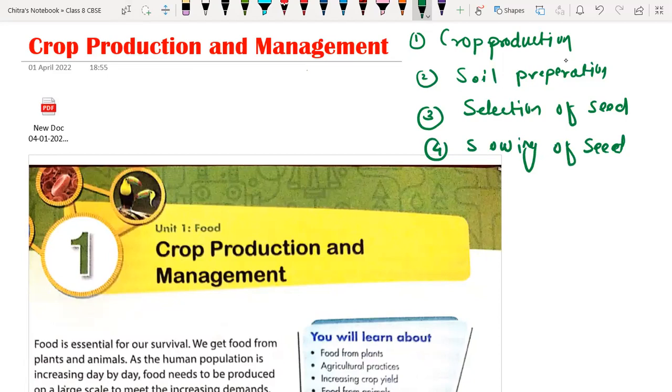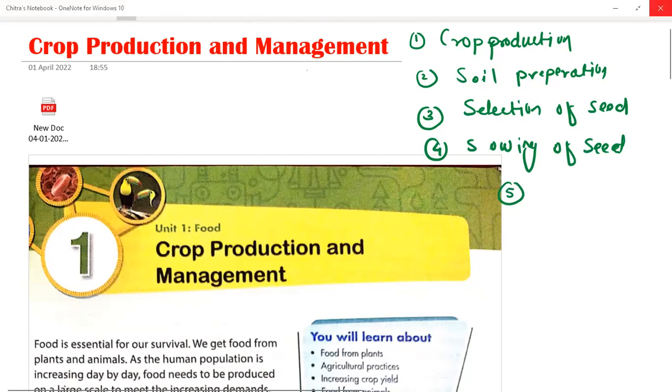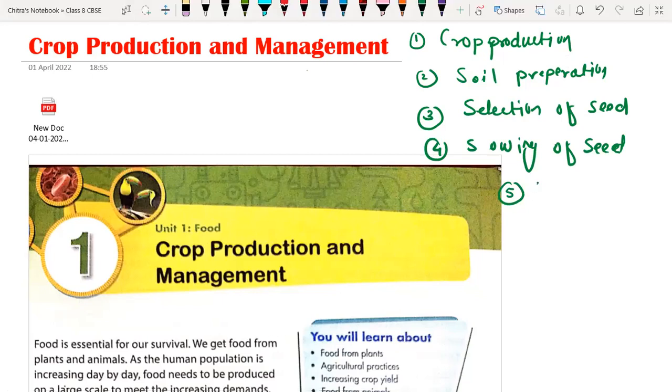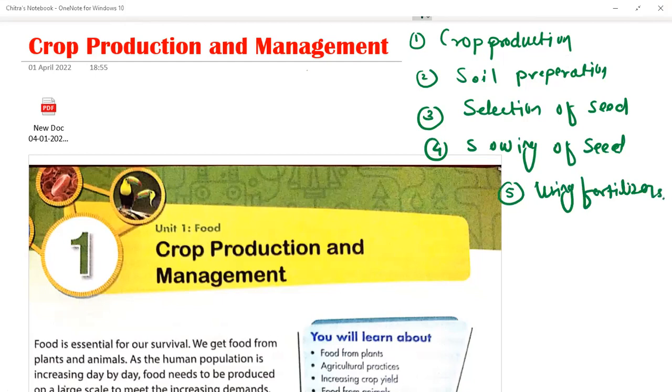Fifth point, we are going to understand applying fertilizer or using fertilizers. Then the sixth point we will cover here, irrigation.